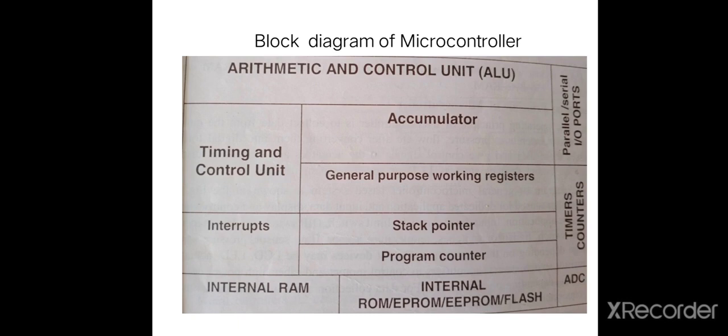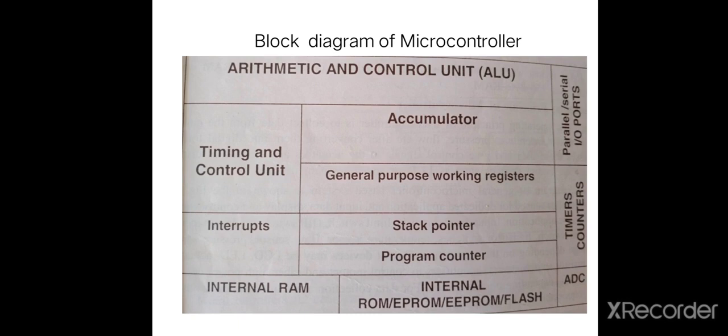The function of the program counter is to store the location of the next instruction. The function of the timing and control unit is to synchronize all blocks and to generate the control signals. This is the block diagram of the microprocessor.